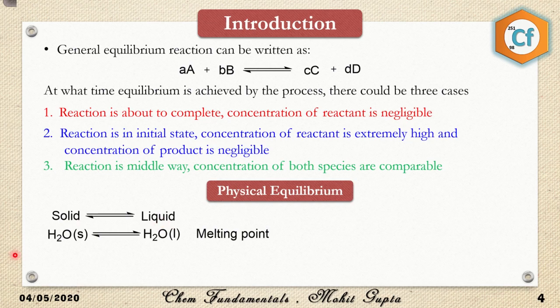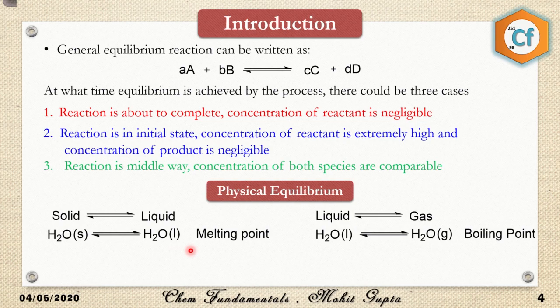For example, I have taken H2O solid, which is ice, and which is getting converted into H2O liquid. At this point, melting occurs and the temperature of the reaction remains constant. So at physical equilibrium, some physical property is going to remain constant. However, the volume change takes place, but the temperature is the same.